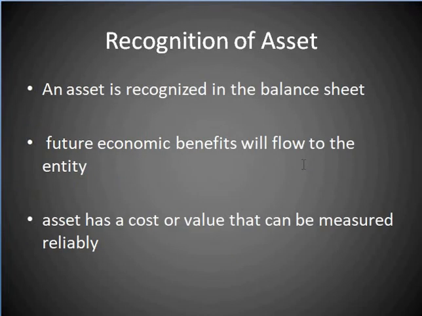So we will discuss the recognition of an asset also. We know that an asset is recognized in the balance sheet, the statement of financial position, when it is probable that the future economic benefits will flow to the entity and the asset has a cost or value that can be measured reliably. In other words, an asset is recognized only when future economic benefits are probable and a reliable measure of the cost or value of the asset is possible.